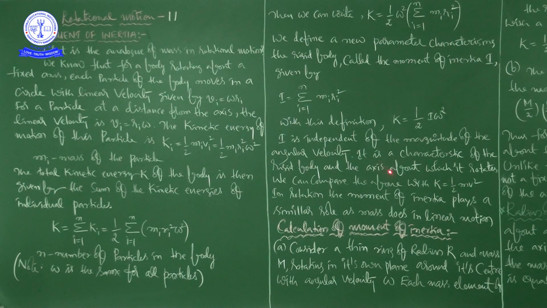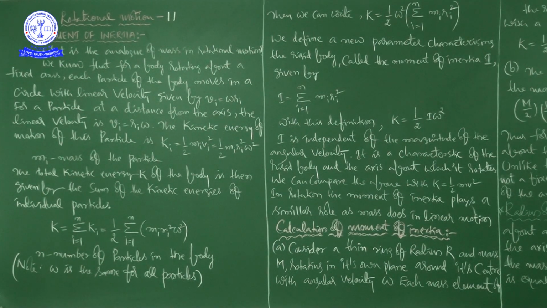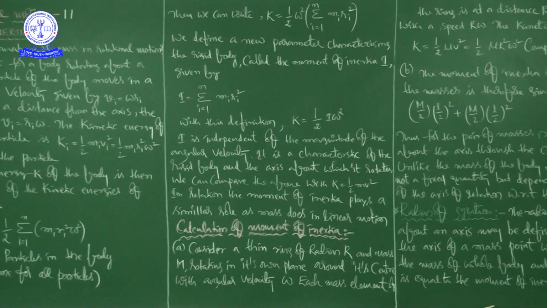Note that the parameter I is independent of the magnitude of the angular velocity. It is not about K, it is about I. I is independent of the magnitude of the angular velocity.